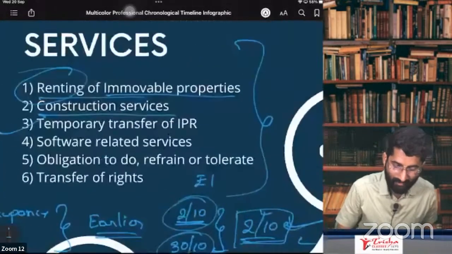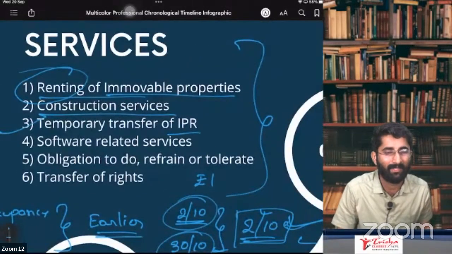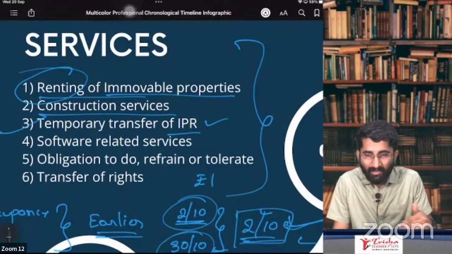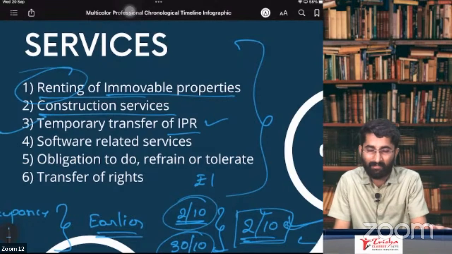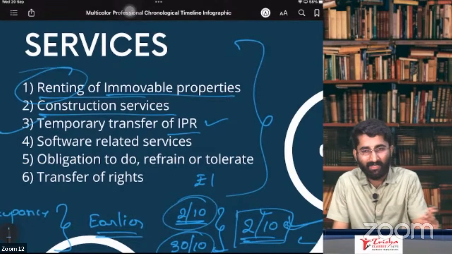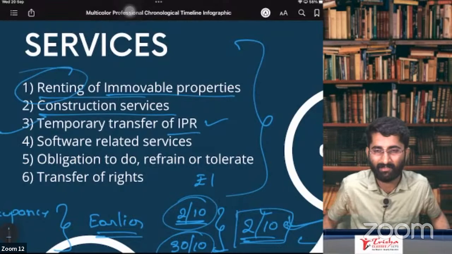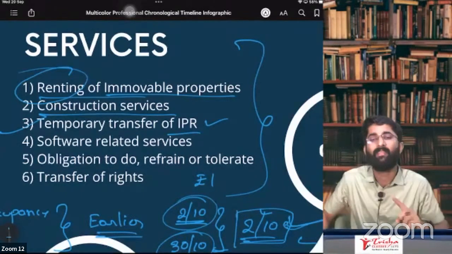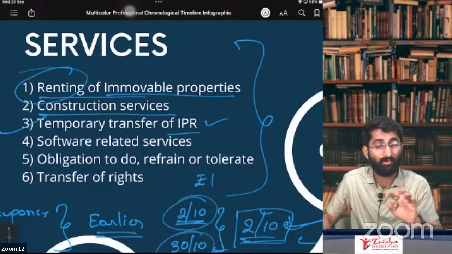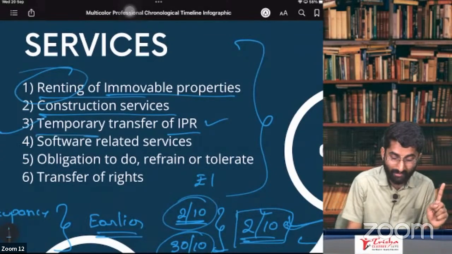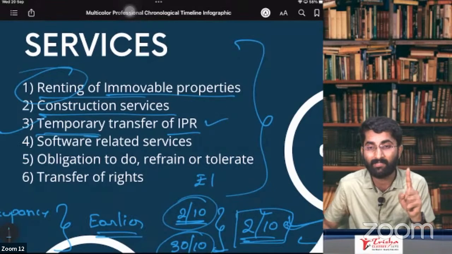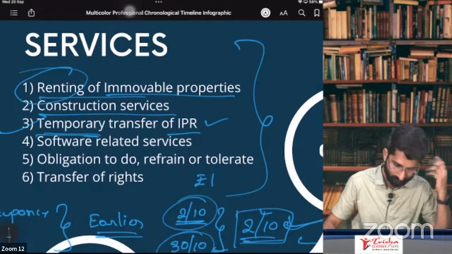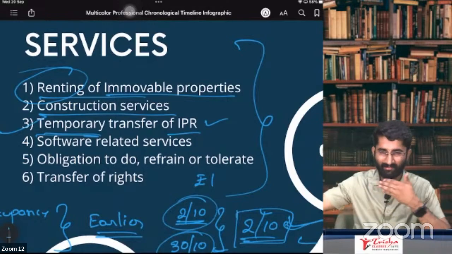Point number 3, temporary transfer of IPR. Sir, what is IPR? Intellectual property rights. Temporary, I am transferring you some intellectual property right, brand name, brand image, all these things. Intellectual property: patent, copyrights, trademarks, franchise. These are intellectual property rights. If I am giving that to you, then it is not supply of goods, it is supply of service. See, temporary transfer is supply of service. Permanent transfer is supply of goods because it is an actionable claim. Okay, we will discuss that later.